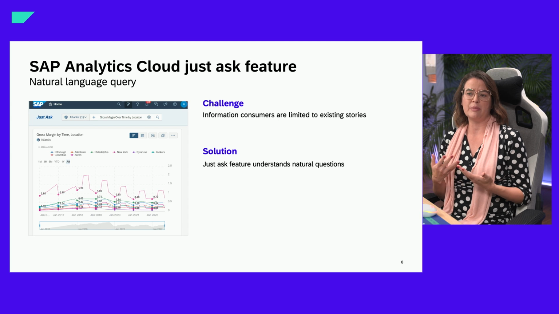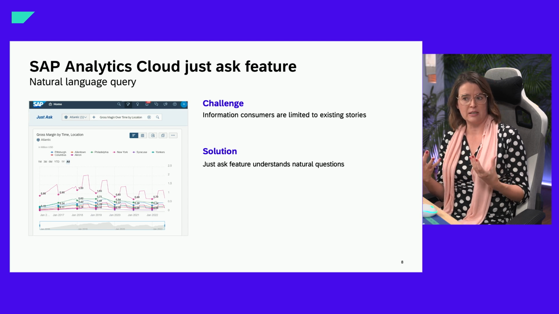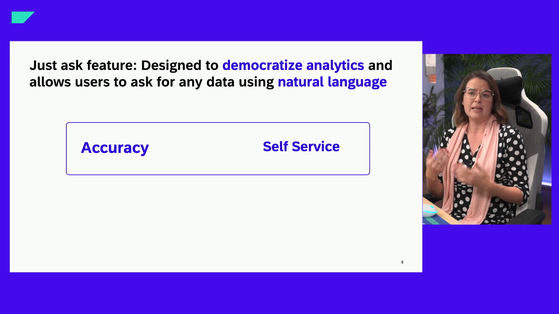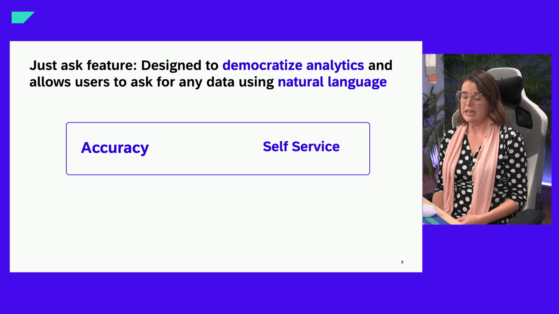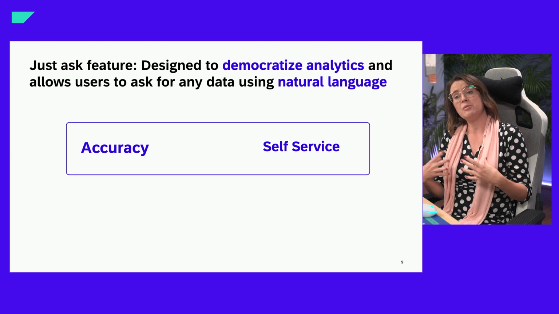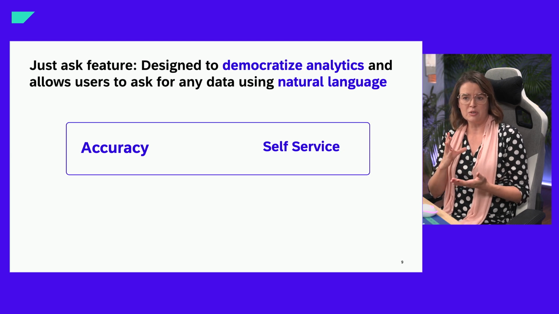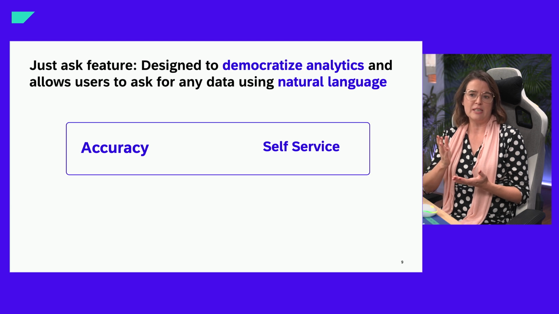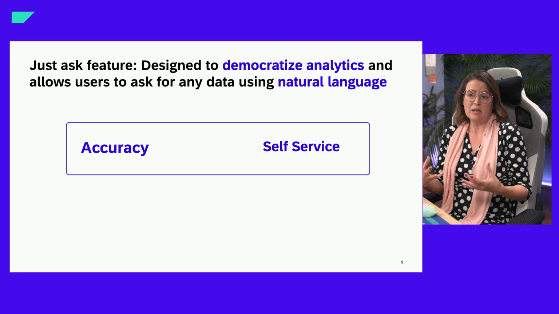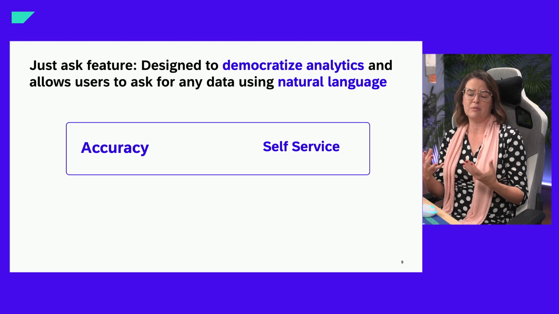Just Ask allows the information consumer to ask a question in natural language. This way, we try to democratize analytics and make it available to everyone by allowing them to ask questions in natural language. Our focus is twofold: accuracy and self-service. When I say accuracy, we want to make sure that the end user is in full control of what they're getting back. I will show in the demo how they can see what the system has actually done in the background in order to produce the charts that are coming back. And of course, it's self-service, making sure that everyone has access to this new functionality.